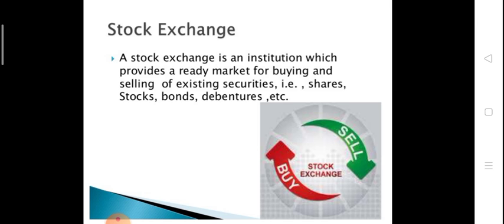Look, existing securities, that means they are talking about the secondary market. So secondary market and stock exchange both are the same. It provides a ready-made market for buying and selling of existing securities like shares, debentures, bonds, stock, etc.